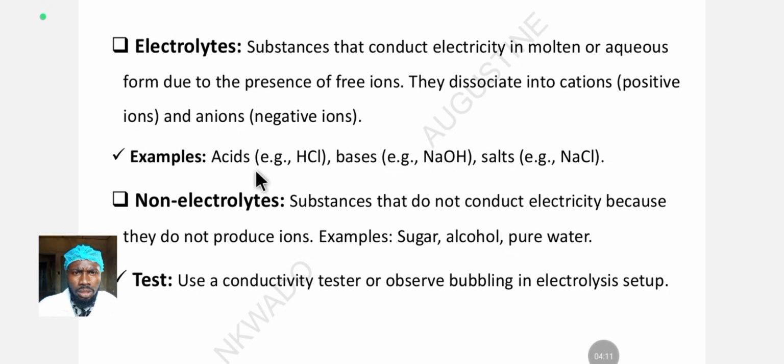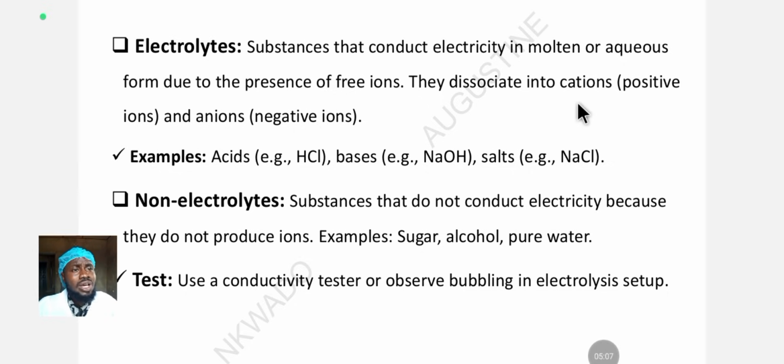What we have here on the screen reads: electrolyte is a substance that conducts electricity in molten or aqueous form due to the presence of free ions. So why is this substance capable of conducting electricity and decomposing in the process? Because this compound has free ions. This is also the reason why metals conduct electricity, because of the presence of free ions, mobile ions, ions that can easily be exchanged.